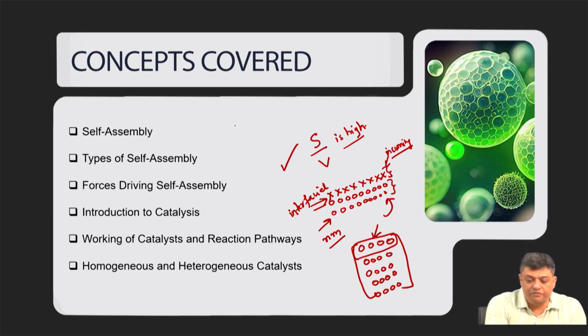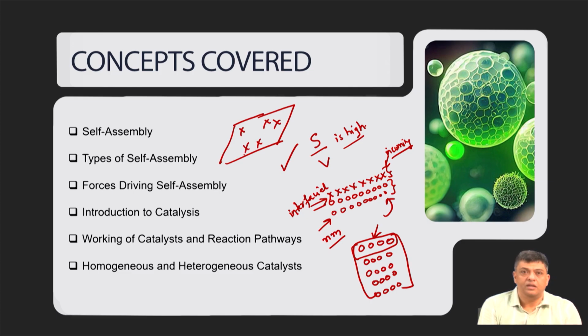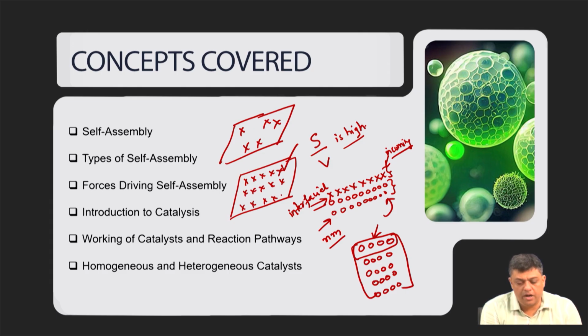For example, if you have a surface, then you cannot just put some nanoparticles randomly on the surface and then say that we will have high catalytic response. In this case you would like the surface to be covered in a manner so that the maximum coverage is there.